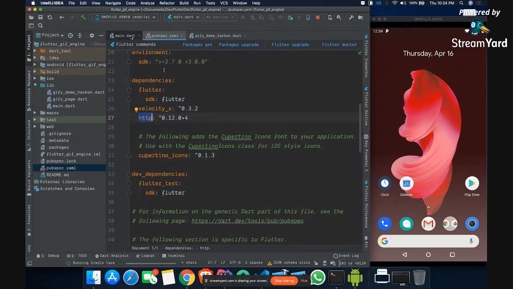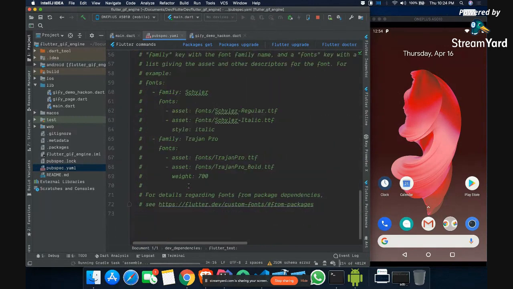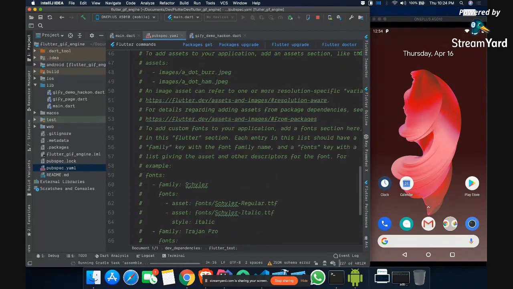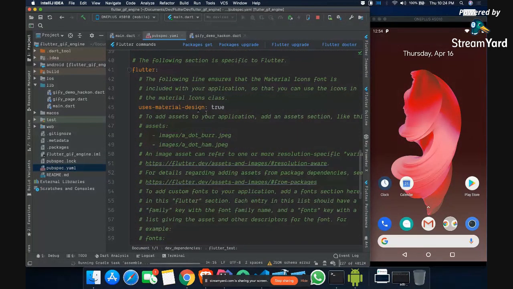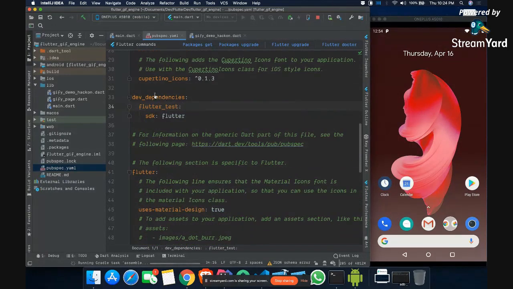Now I think our app is still building, so let me give you some other details about what's inside this apart from the library inclusion. There is another thing called dev dependencies. You will include all those dependencies here which are not going to go into your final app, which is a release app or production app.